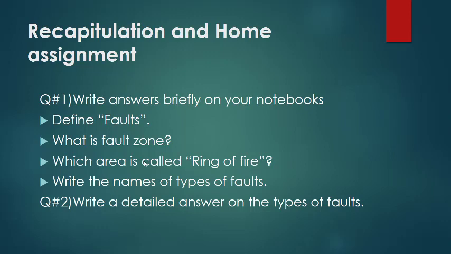Which area is called ring of fire? Pacific plate is surrounded by volcanoes. Most of the earthquakes occur in this area because it is surrounded by cracks. Therefore, it is known as ring of fire.